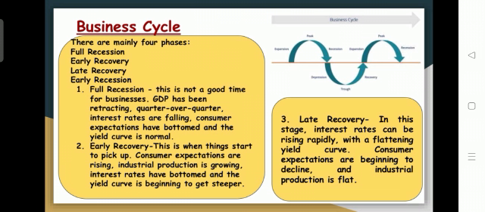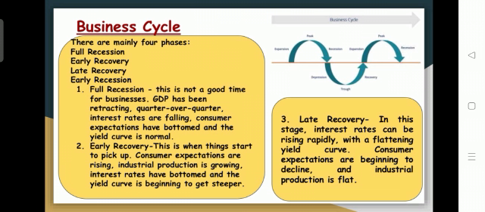And the next stage will be late recovery. In this stage, stabilization will be going on. So the trend of the companies is going to be in a very moderate manner. The rate of growth would be more or less equal to the industrial growth rate. The gross domestic product needs to be considered. This is the stage where interest rates can rise rapidly with a flattening yield curve, so the interest rates are at a very much increased level.